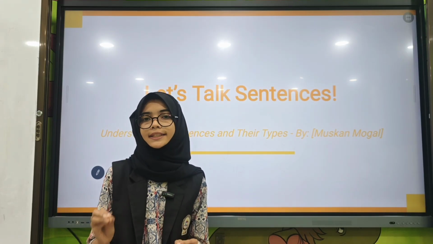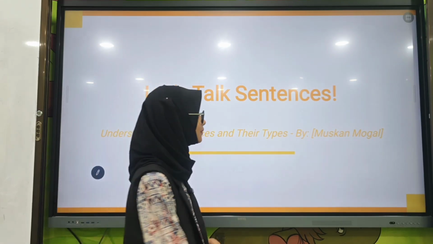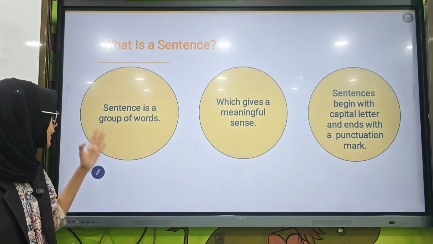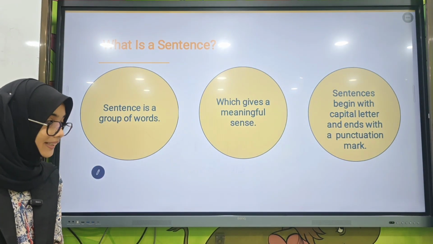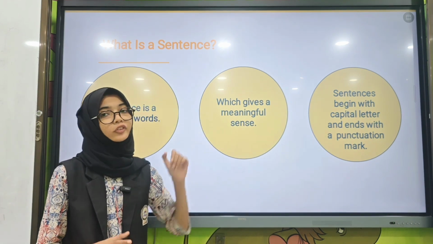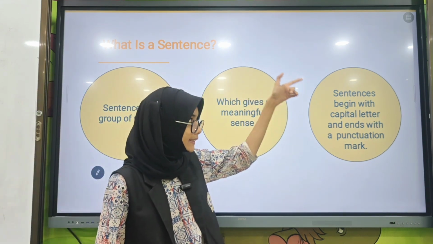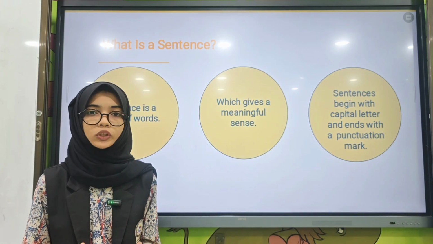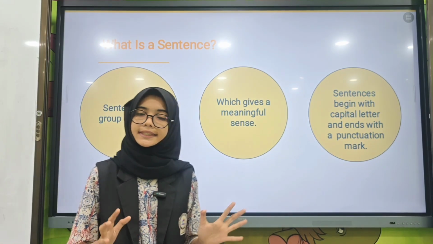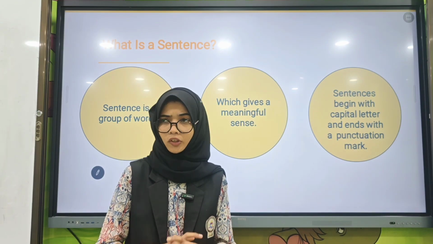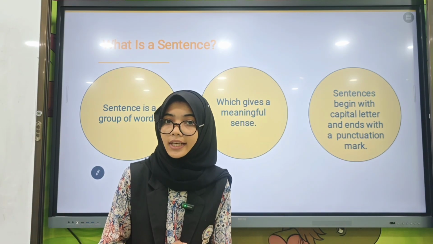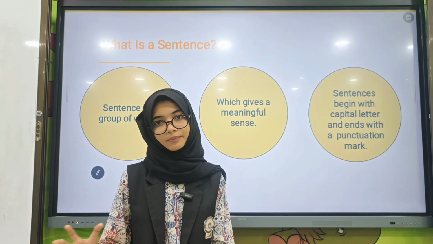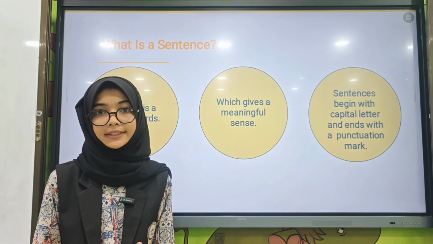So now let us see what is a sentence. A sentence is a group of words, yes, but one which gives a meaningful sense. Sentences begin with a capital letter and end with a punctuation mark. So, sentences are a group of words, but not any group of words. These are the group of words which give a complete sense. Let us understand with an example.